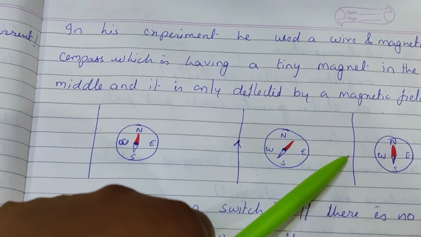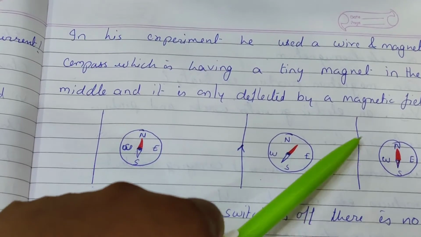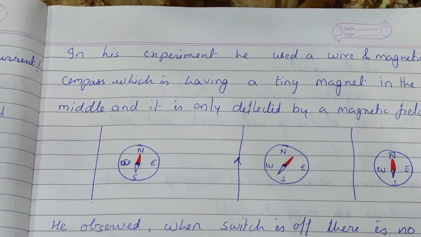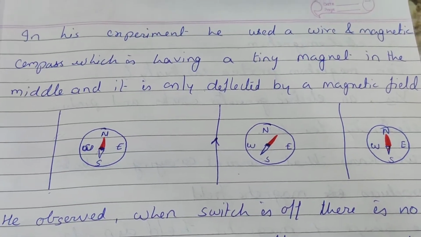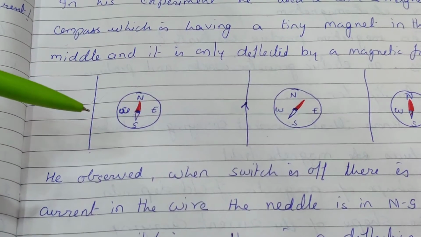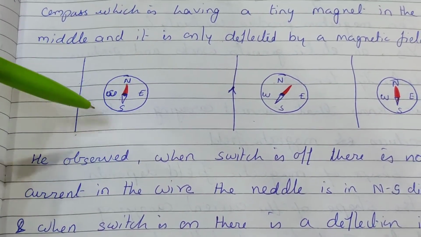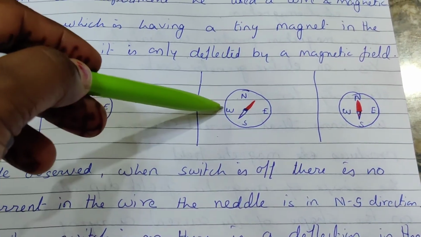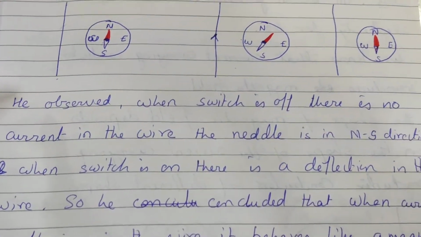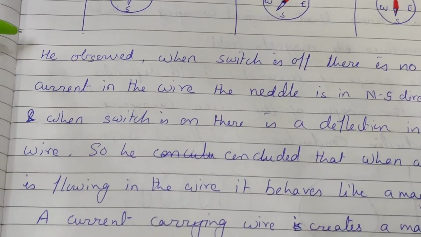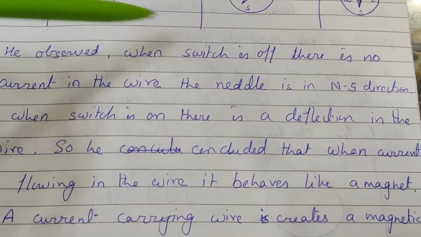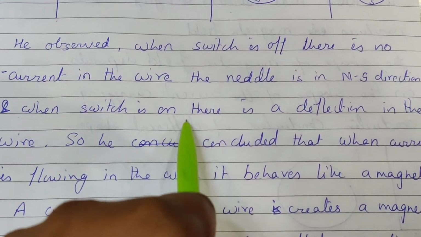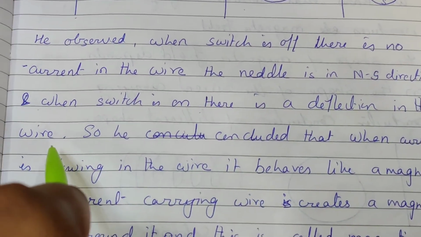Then again when he switched off the current, there is no deflection. So when there is no current, there is no deflection in the compass, and when there is current, there is a deflection. He observed that when it is switched off, there is no current in the wire, the needle is in the north south direction, and when the switch is on, there is a deflection.